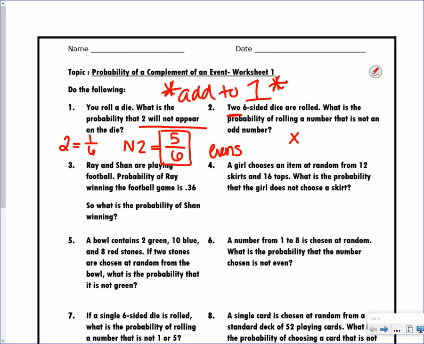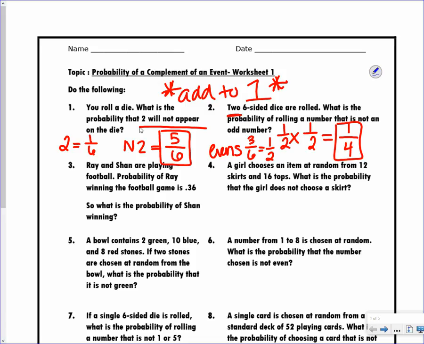Evens are 2, 4, and 6. So that's 3 out of 6, which is 1/2. On one die, my probability is 1/2. On my second die, my probability is still 1/2. When I multiply those two together, 1 times 1 is 1, 2 times 2 is 4. So my overall probability of rolling 2 dice and not getting an odd number is 1 out of 4. Okay.